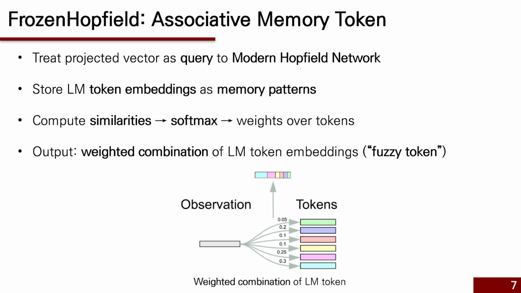It then applies a softmax over the similarities, assigning more weight to tokens that are more similar. The result is a weighted average of real tokens, a kind of synthetic token that blends multiple embeddings based on similarities. Even if our input doesn't match any single token exactly, this mechanism gives us a representation that still lives inside the language model's embedding space.